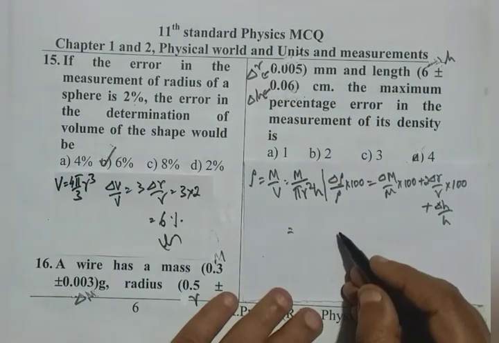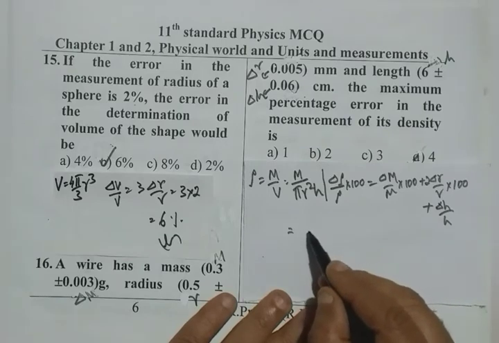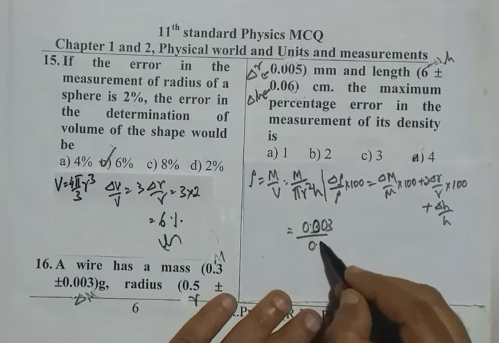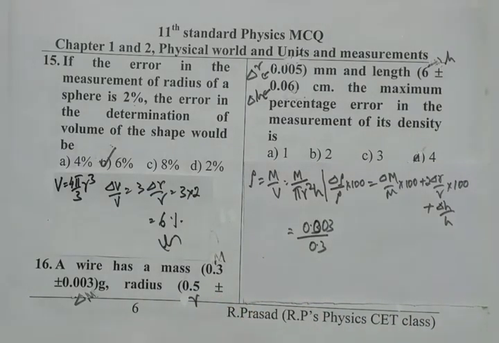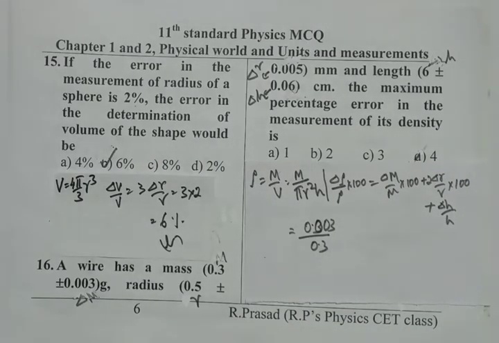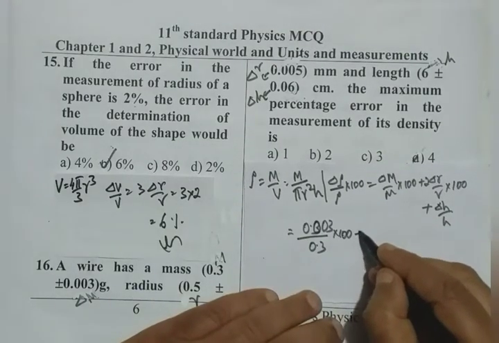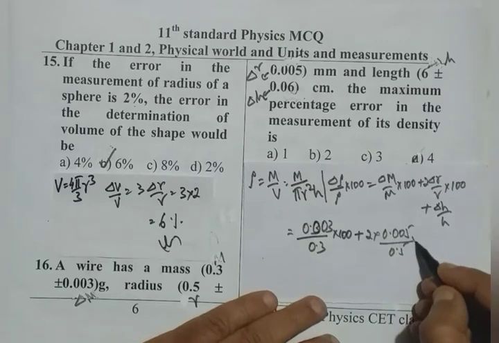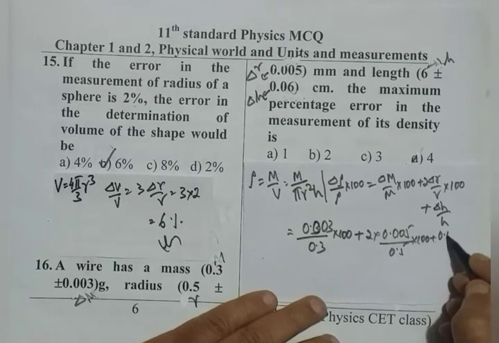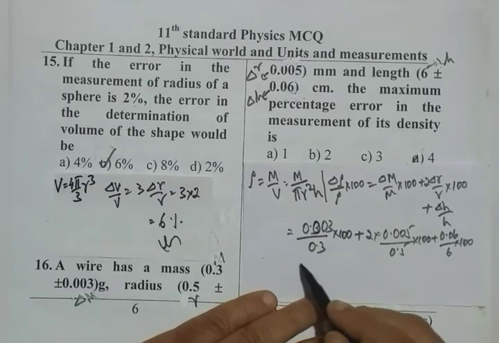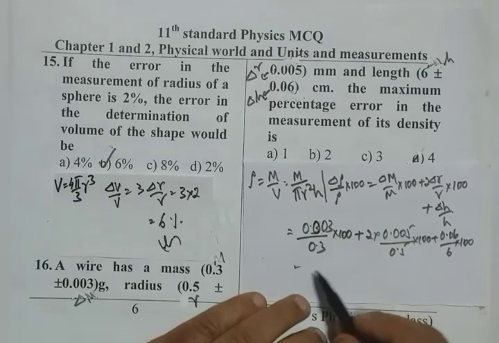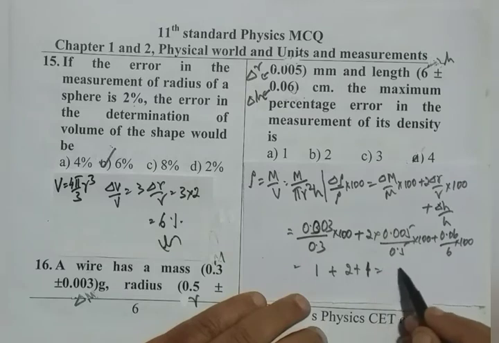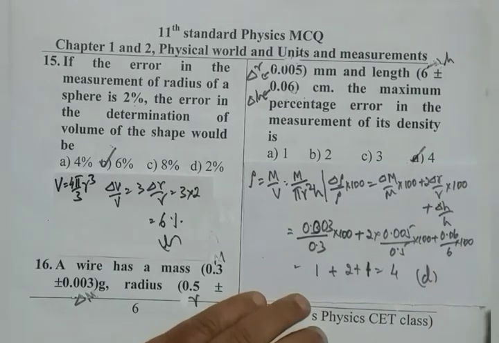We substitute everything there: 0.003 by 0.3 into 100 plus 2 into 0.005 by 0.5 into 100 plus 0.06 by 6 into 100, which amounts to 1 plus 2 plus 1, which amounts to 4. Option D is correct.